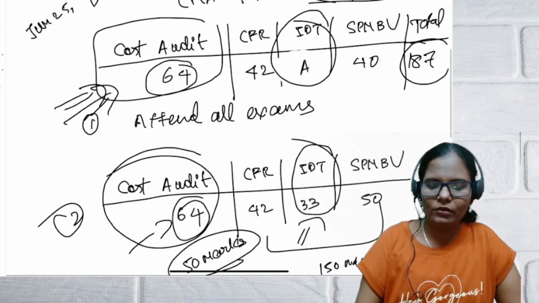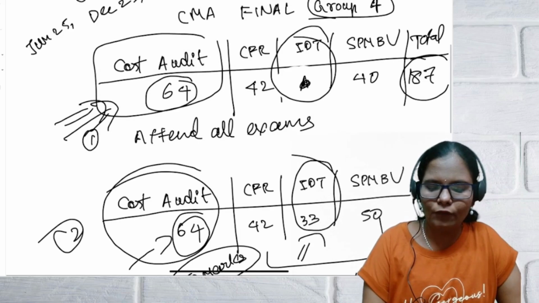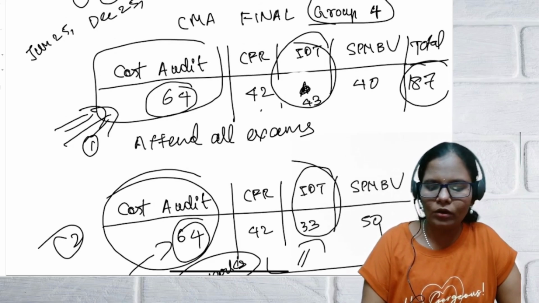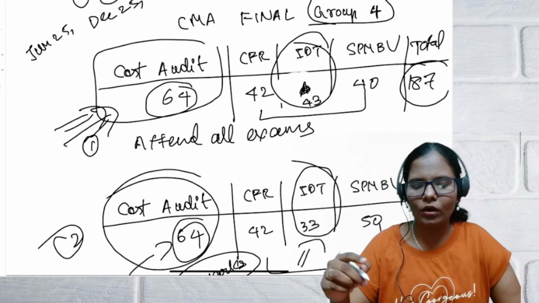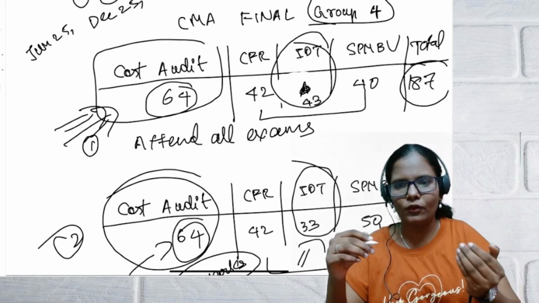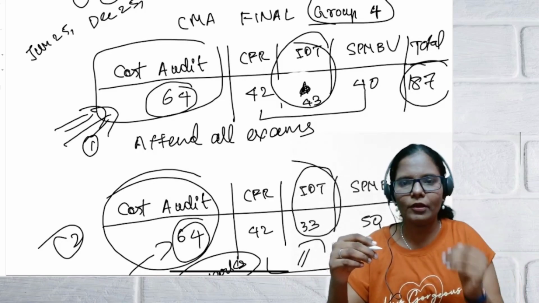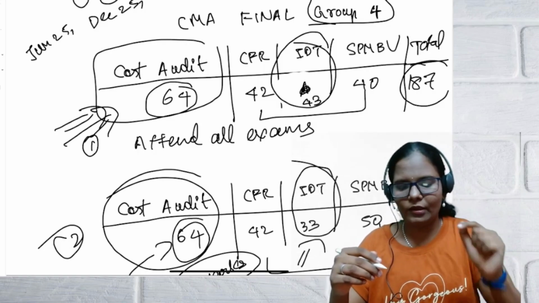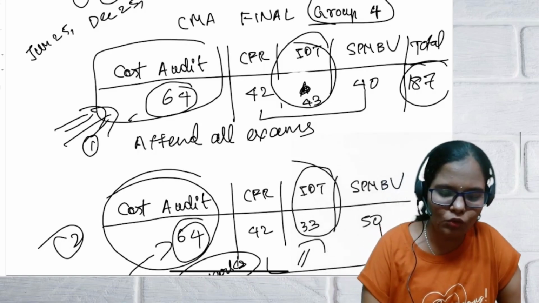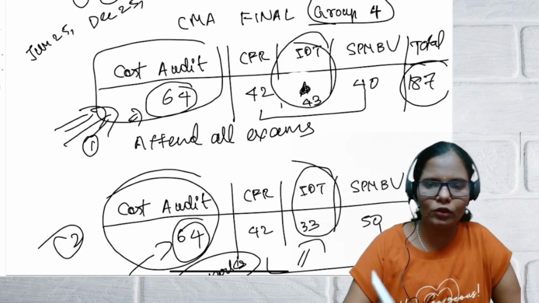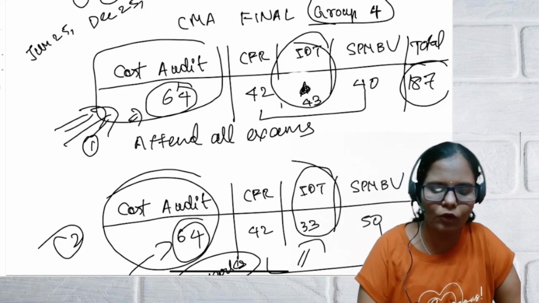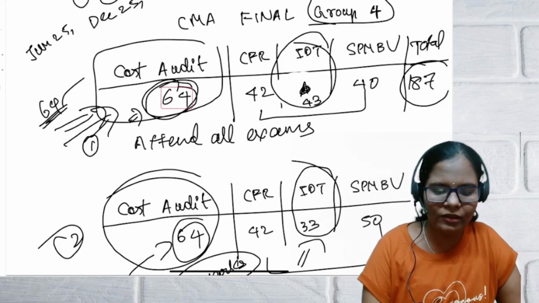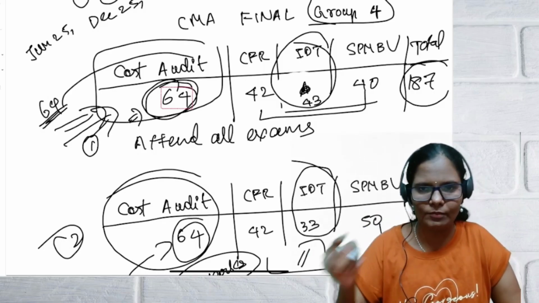In the first case, if you have not failed in any subject, that is in all the 3 subjects you got 40 or more, you passed the subject but failed because of lack of aggregate. In this case, the marks which you scored in Cost Audit, 64, will be granted to you. So you only need to secure the balance marks in the 3 subjects.